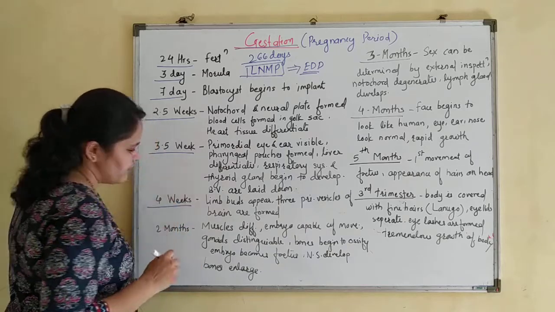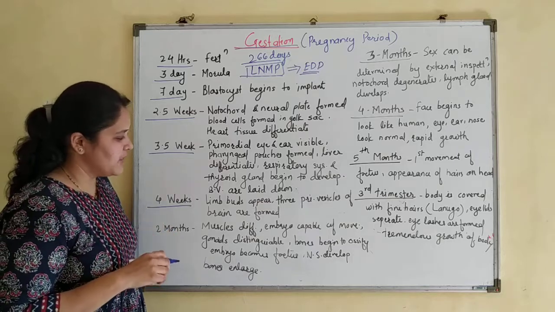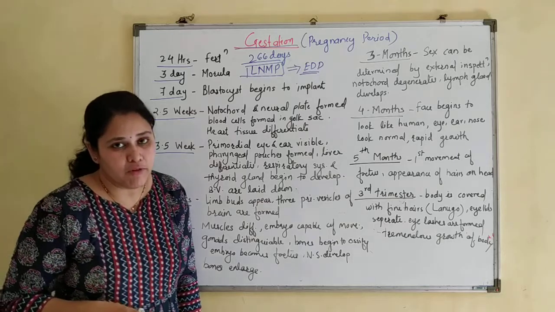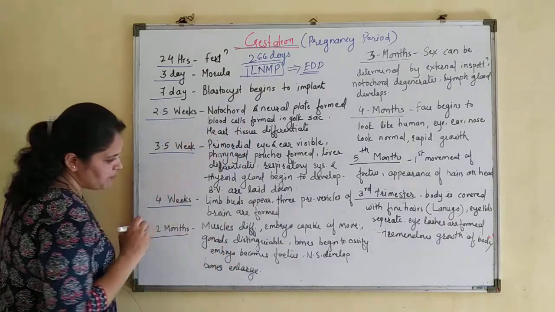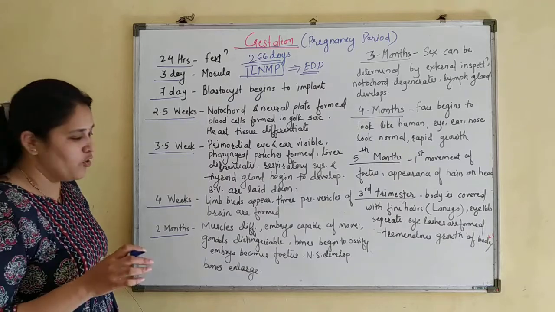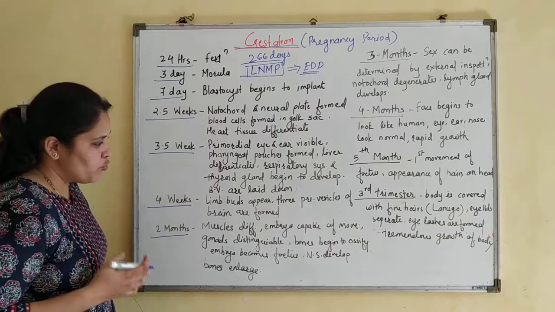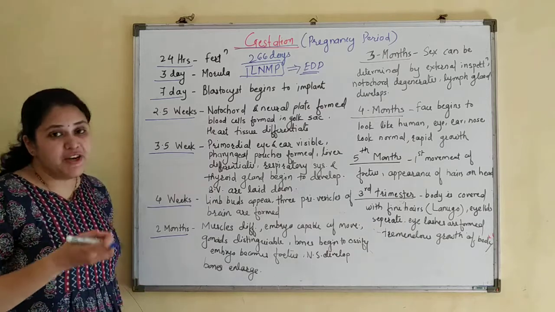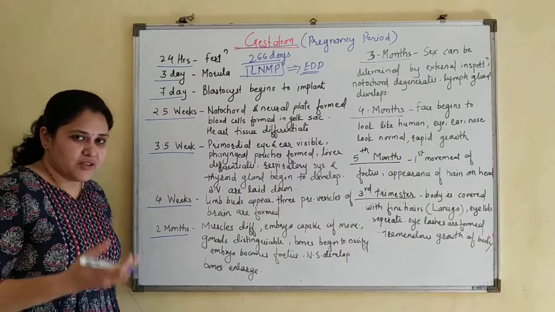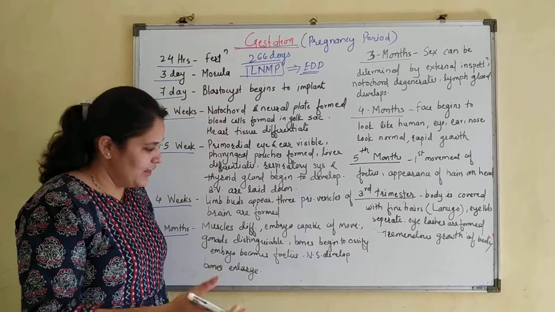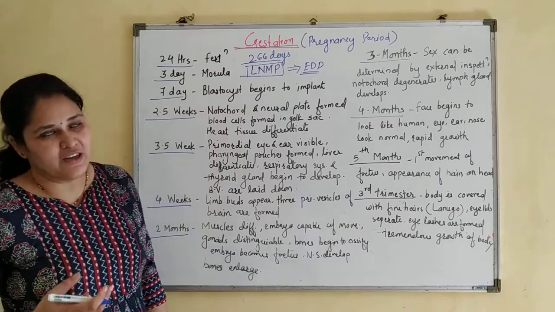At the end of 4 weeks, meaning the end of 1 month, limb buds appear, 3 primary vesicles of the brain are formed, and the heart is completely developed. At 2 months, muscles differentiate, the embryo is capable of moving, gonads differentiate into testes and ovaries, and bones begin to ossify. The embryo becomes a fetus; as we discussed before, by the end of 2 months we call the structure a fetus. Now the nervous system develops and bones start enlarging.